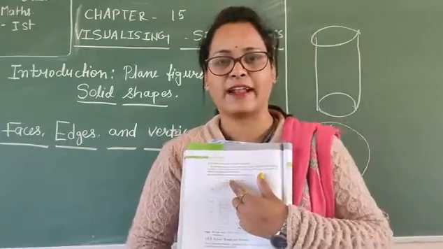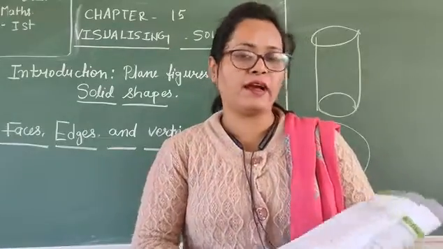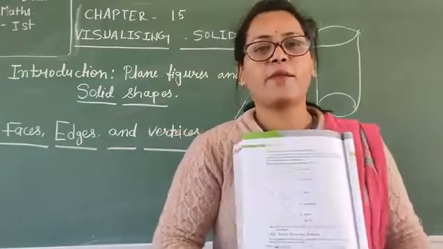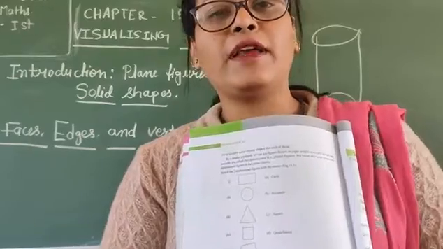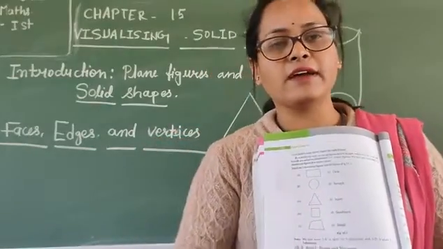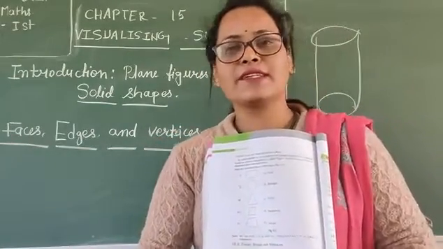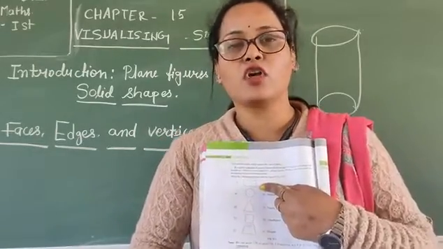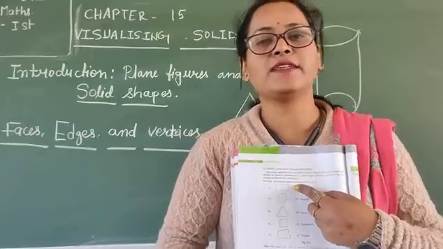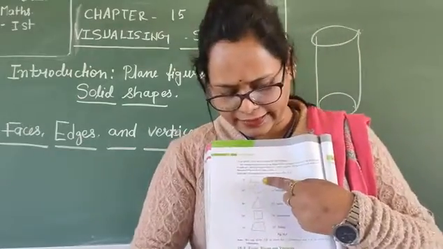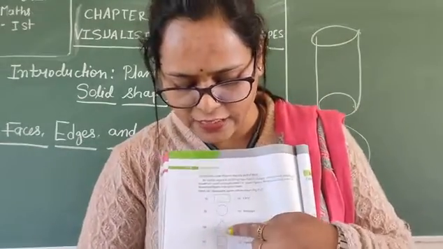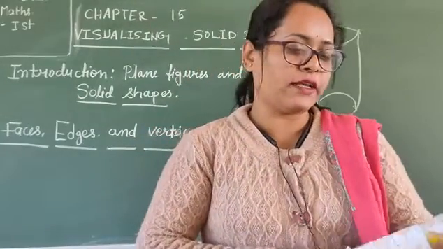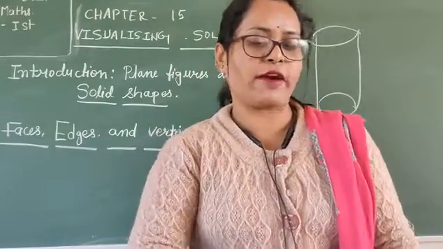Very good. No, it's a rectangle. What is the property of a rectangle? Yes, two opposite sides are equal, and also four sides and four corners. So this one is a rectangle. This one is a circle, triangle, square. All the things are there and this one is a quadrilateral.